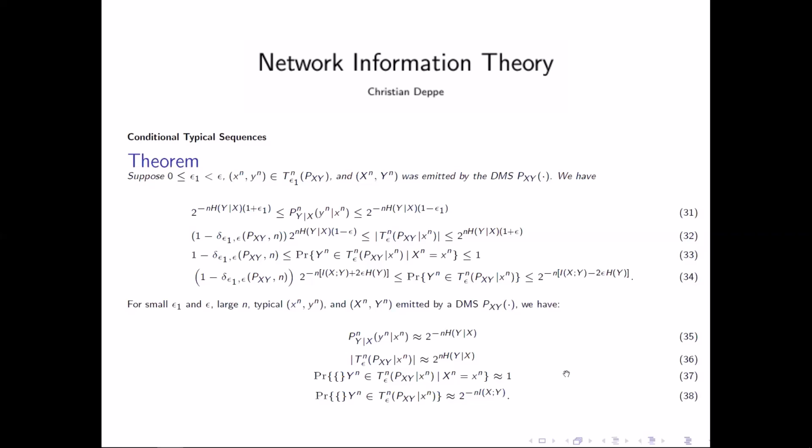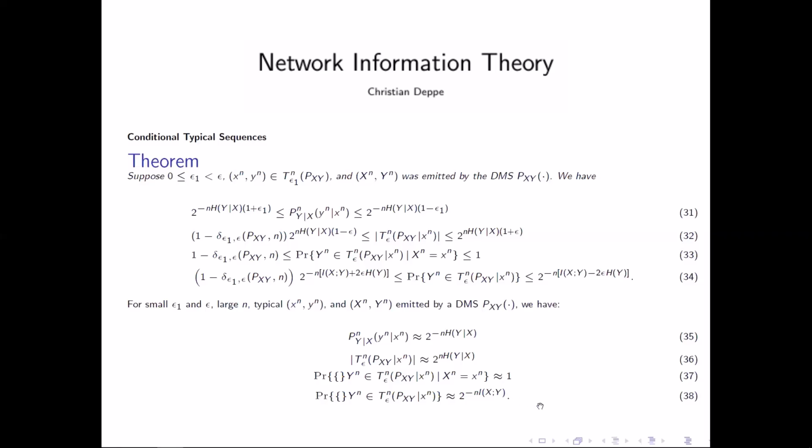And the proof of 38 is very similar to what we did before. So again, we estimate the probability by the sum of the single probabilities.